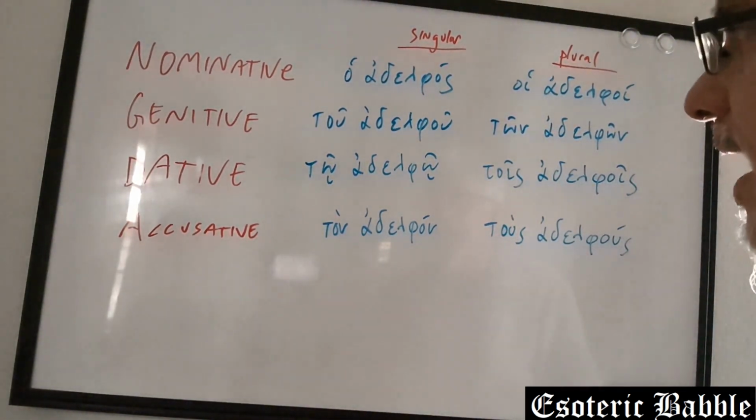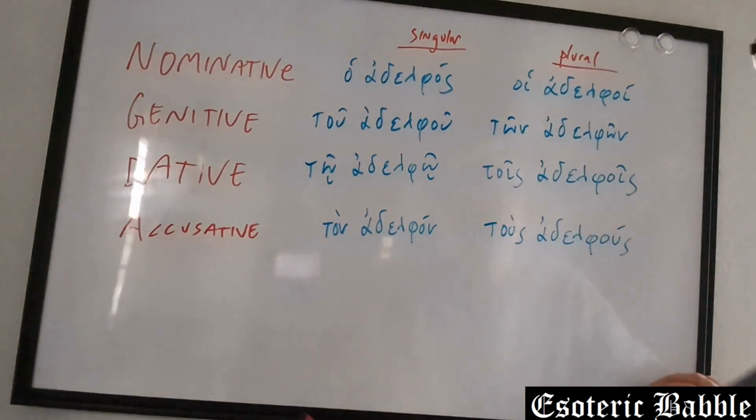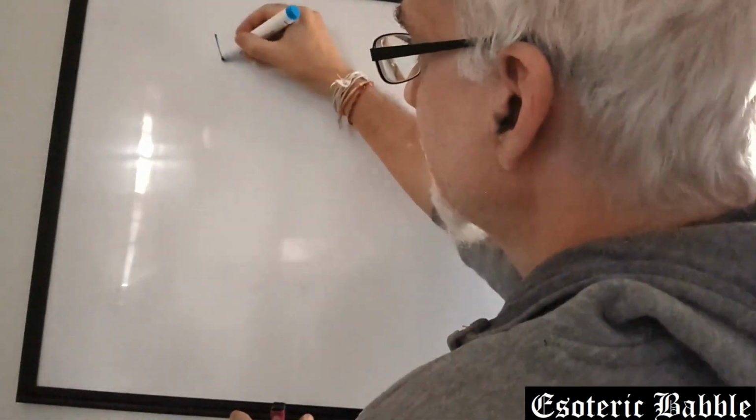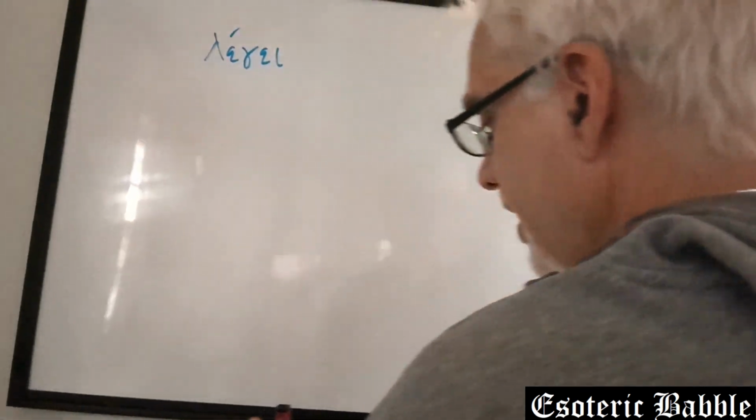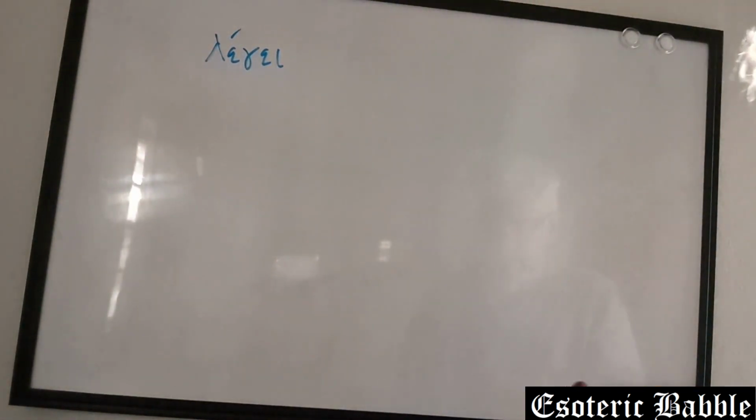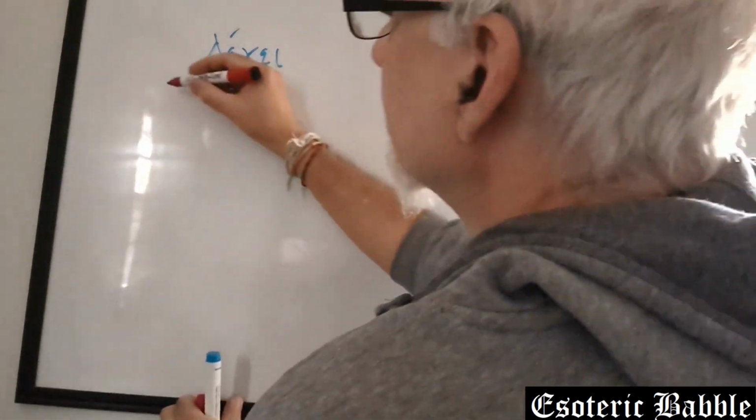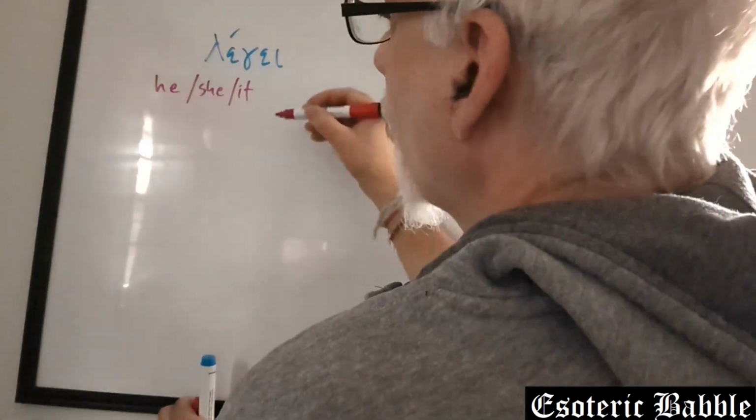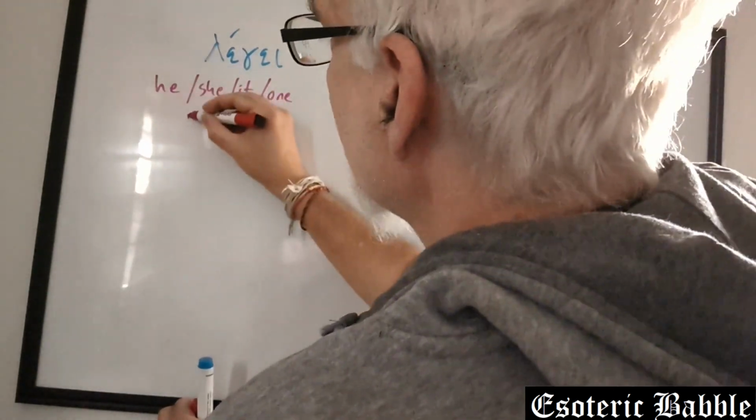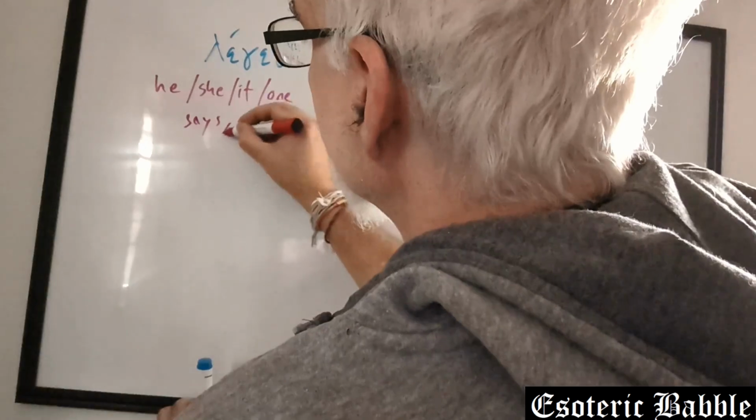So now we'll look at a couple of examples. Now we have a magically clean board. We'll introduce a different verb this time. Let's look at this verb, legei. Legei means he, she, or it speaks. He, she, it, or even one says, speaks.